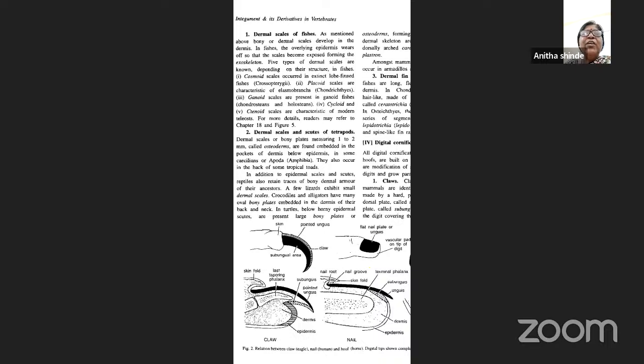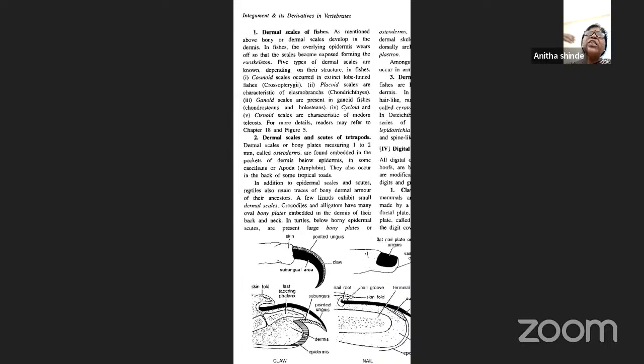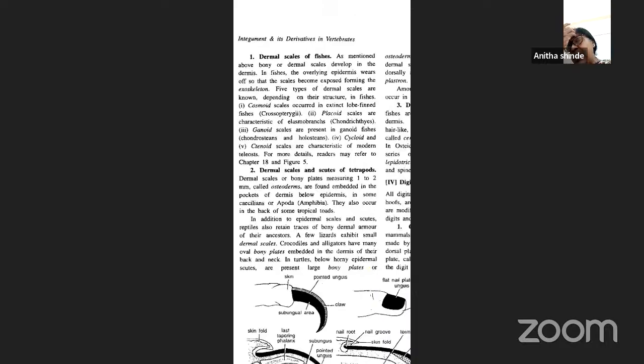Now, coming to the dermal scales of fishes. You all know that in fishes the scales are present, and not only in fishes; we have also seen them in different reptiles like turtles and in the snakes. Even in fishes you have scales. As mentioned, bony or dermal scales are derived from the dermis only. So here in fishes, the overlying epidermis wears off, and these scales become exposed, forming the exoskeleton.